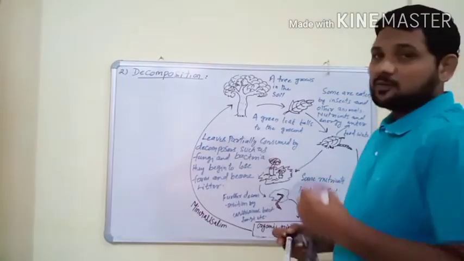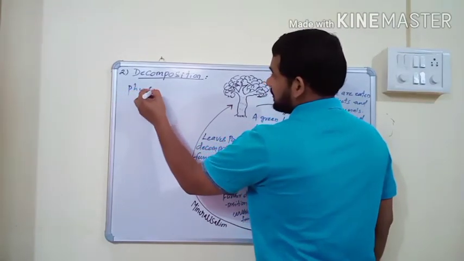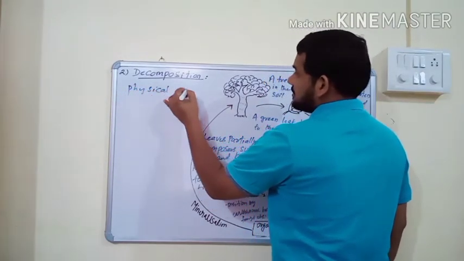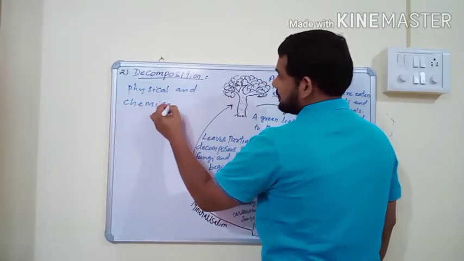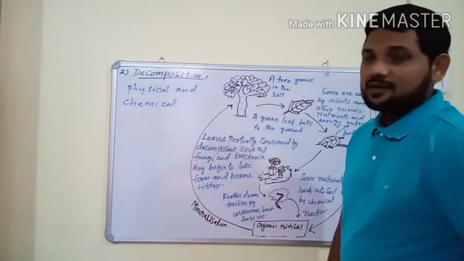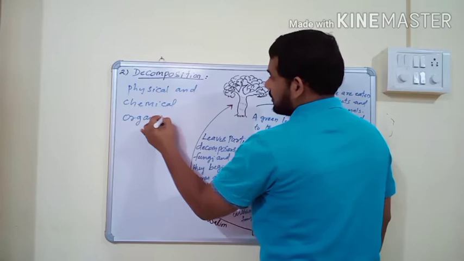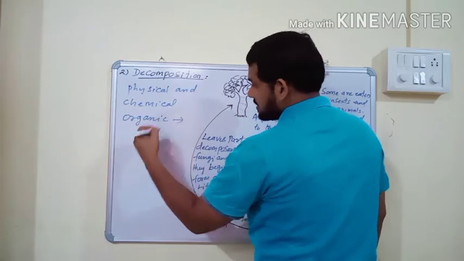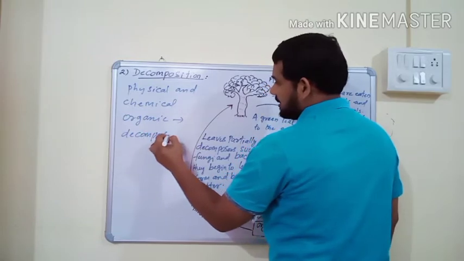So what is decomposition? It is the physical and chemical breakdown of organic matter by some organisms, and these organisms are called decomposers.